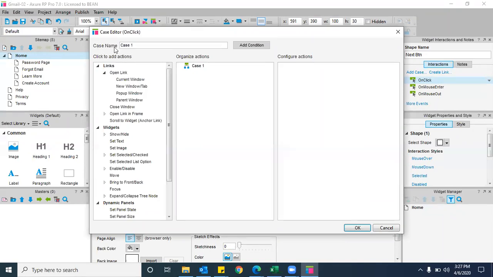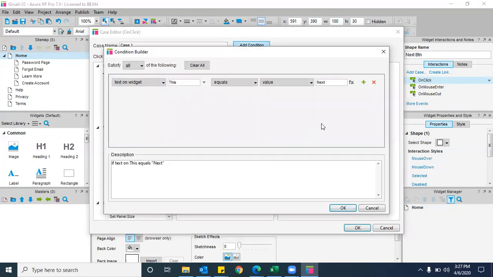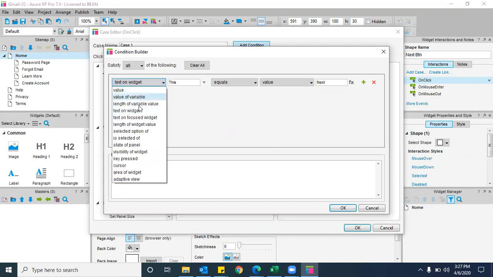See, on the top of it, we have case one. And if you want to add any conditions, you can add them with the help of this button. Are you able to see this button? Yes. Add conditions. Just click on add conditions. See, these are all the conditions we have, where I'm going to validate a text, a text on a widget, right or wrong? That's the reason I'm selecting text on widget here.